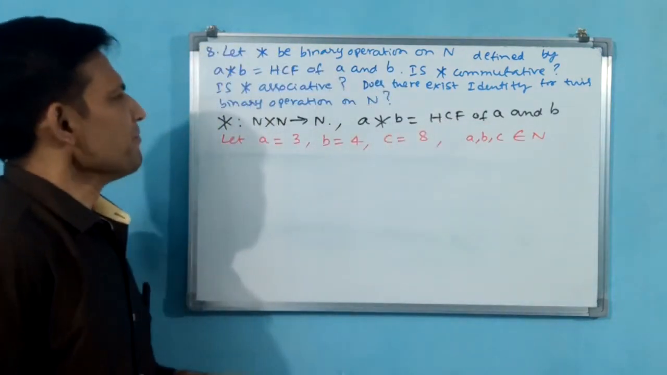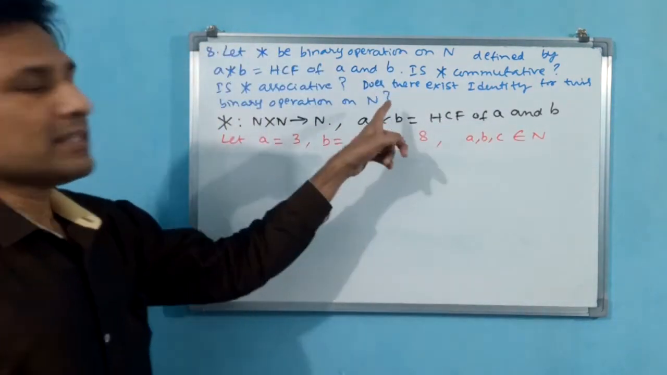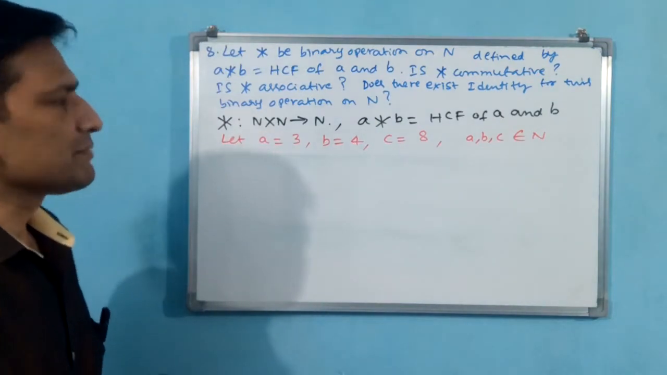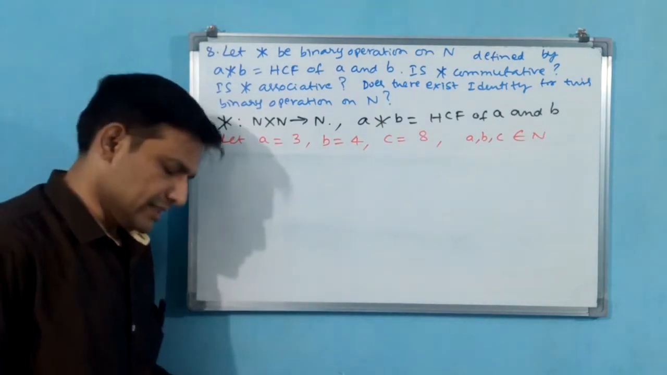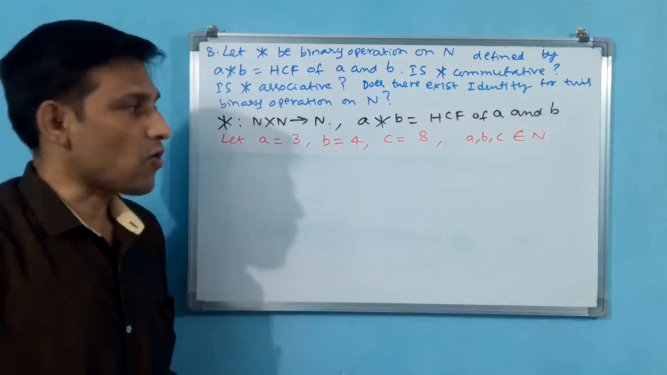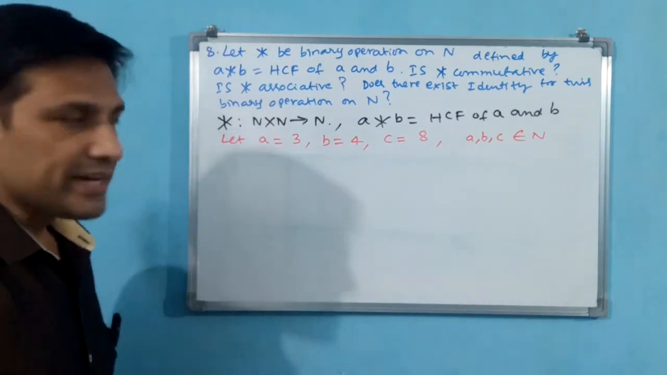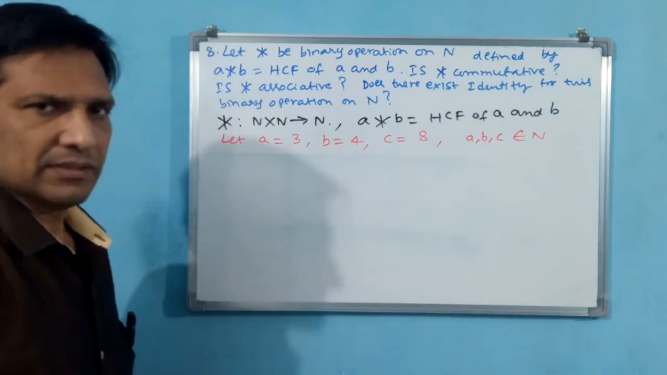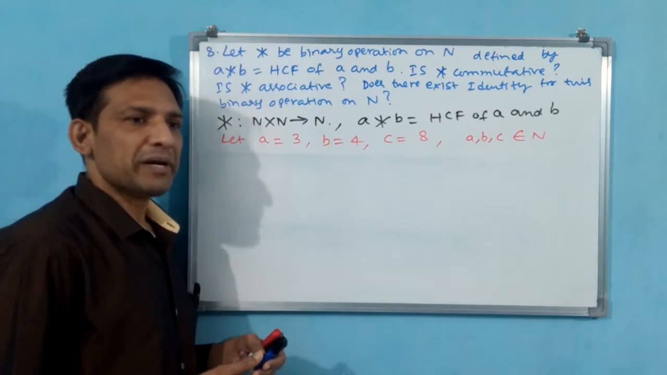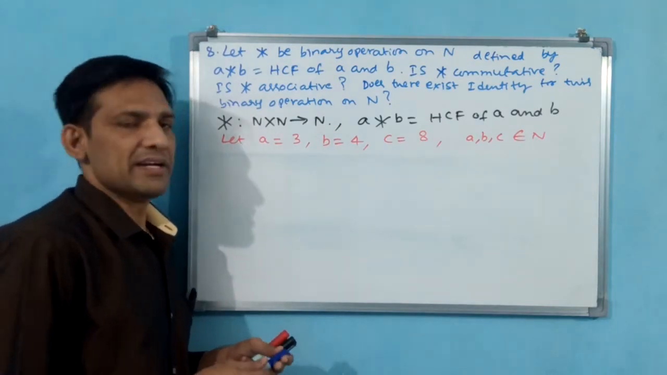Okay, now you see, what is the third part of this question? Does there exist identity for this binary operation on N? Critically, we have to think here about how identity operates on a function. We have studied identity, multiplicative identity and additive identity.